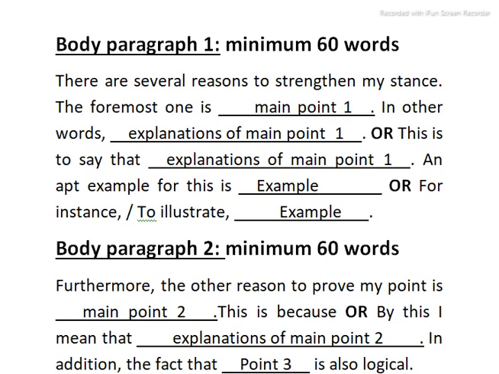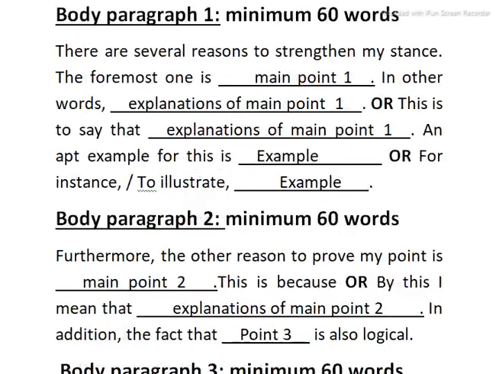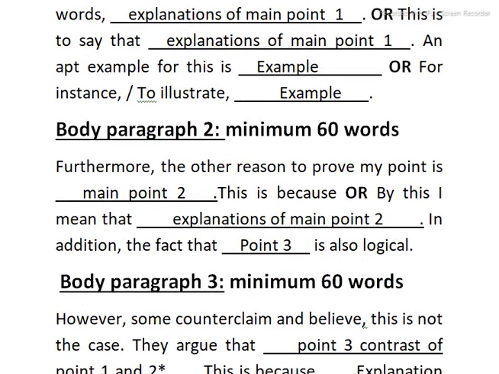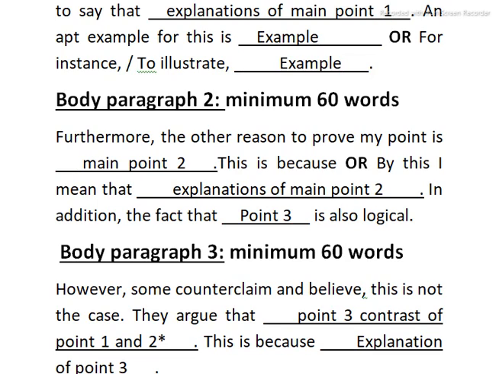For that, "an apt example for this is dash", or we can also write "for instance" or "to illustrate", and then the example. Okay, then body paragraph 2, it is also between 60 to 70 words.